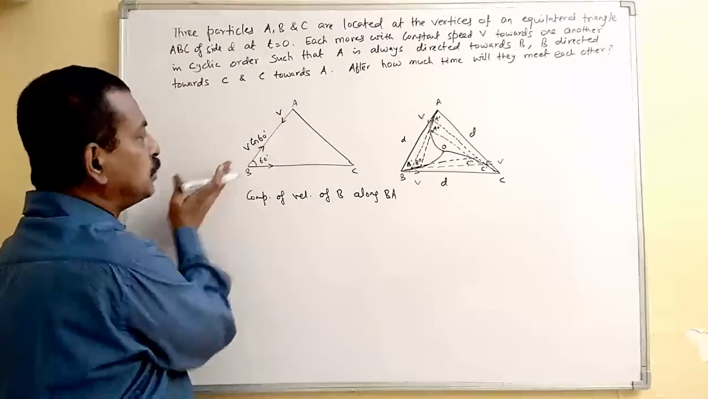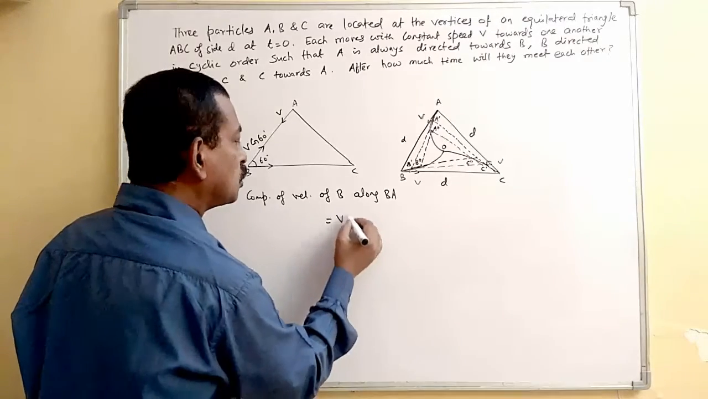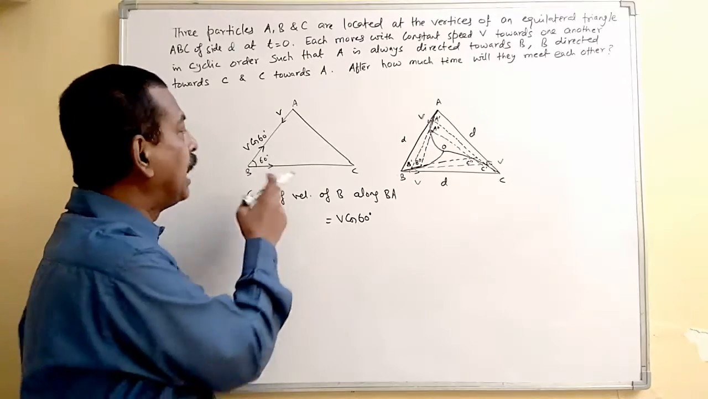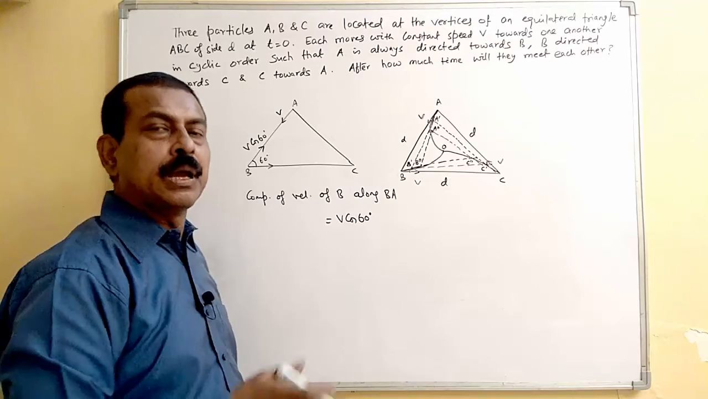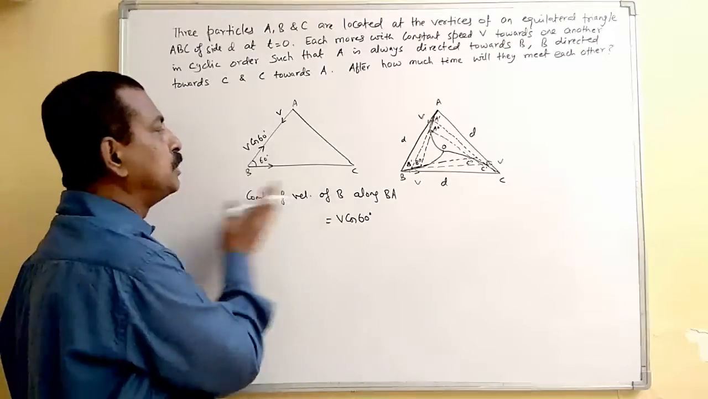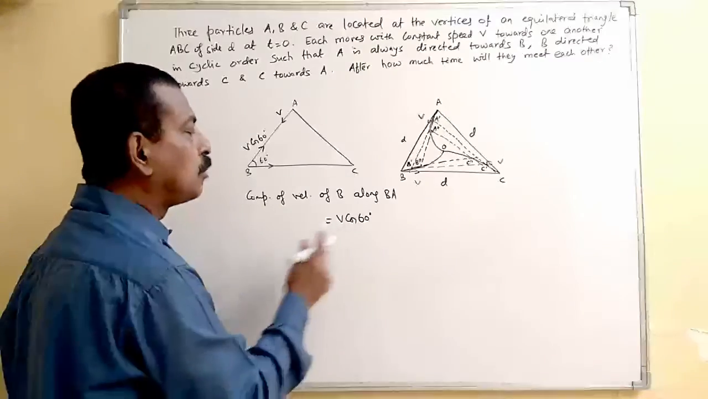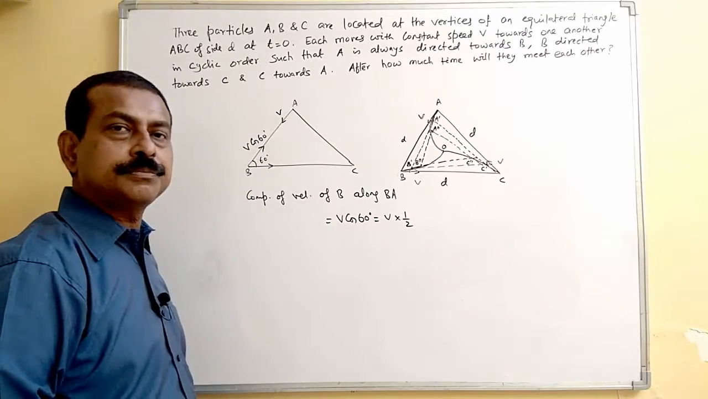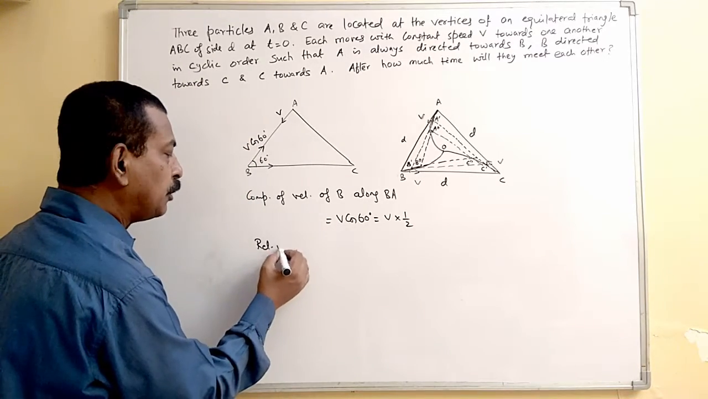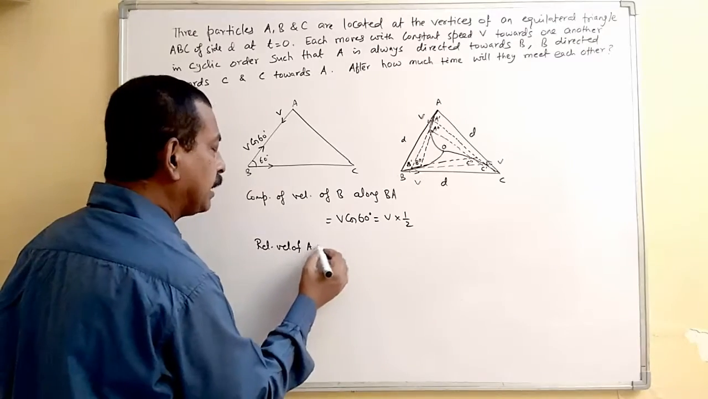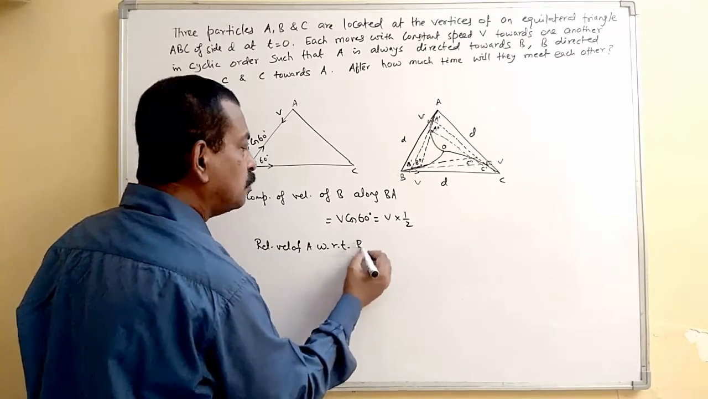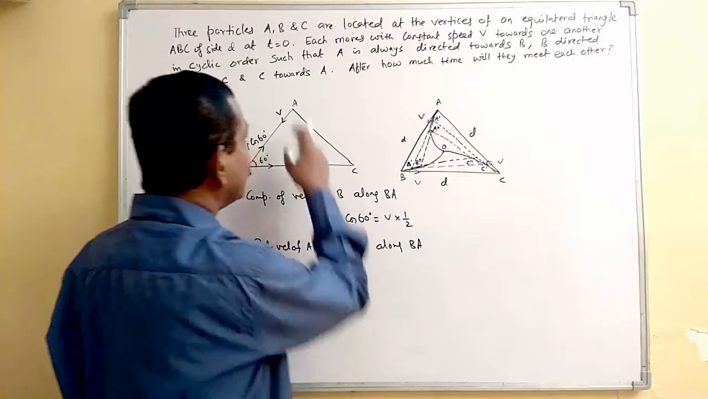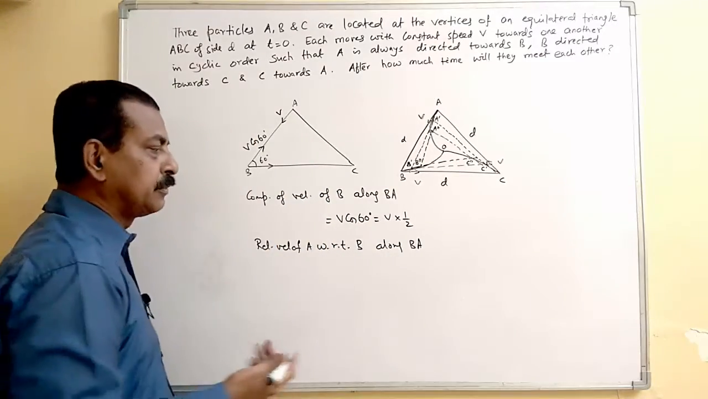A is moving in this direction, B will be in this direction. So this will be equal to your V cos 60 degrees. Because in the perpendicular direction also we'll have a component, and that component will be your V sin 60 degrees. But I need only the component of the velocity of B along BA. So this is the component, which is equal to V into cos 60, that is half. Now if you take the relative velocity of A with respect to B along BA, this direction, or along AB, whatever you call.